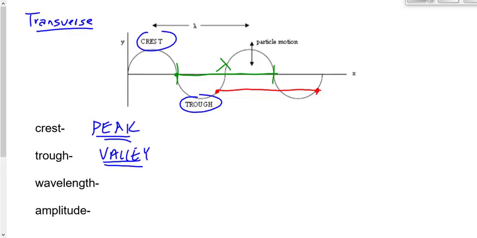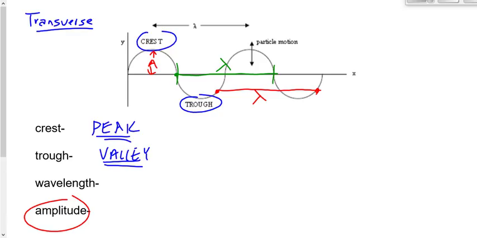Finally, the amplitude, which is related, by the way, to what variable? The size of the amplitude, the height of the wave, is related to what property of the wave? Yep, the energy of the wave. The more the amplitude, the more the energy. And it's not even linear, it's exponential. So if you double the amplitude of the wave, if you make the wave twice as high, then the energy of the wave ends up four times as high.